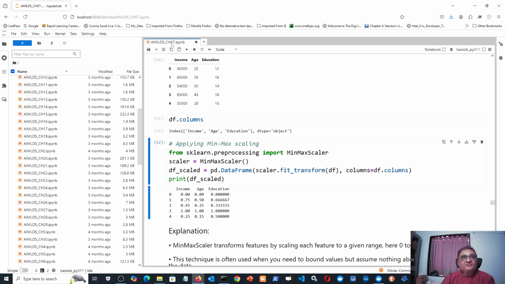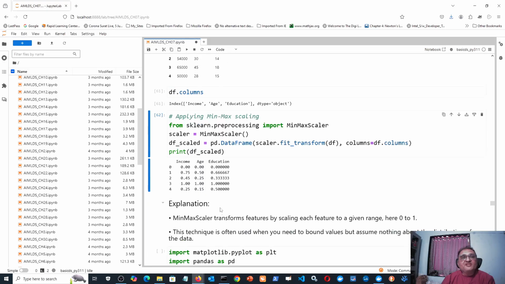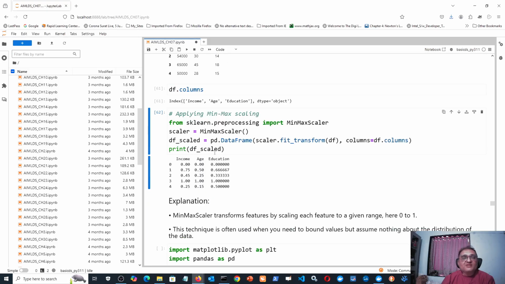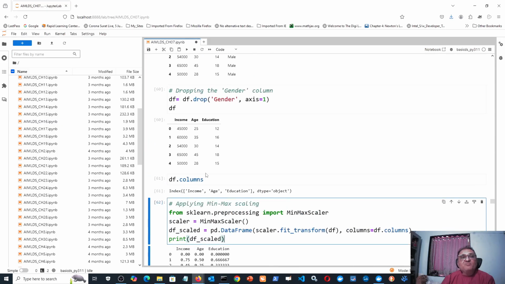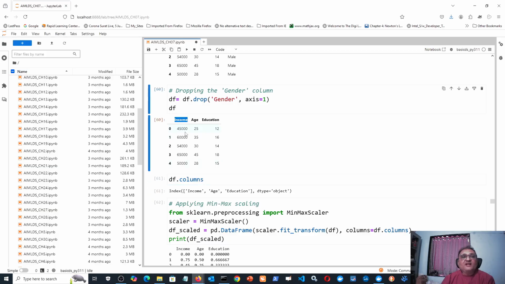But earlier each and every column was in a different range, while here all the columns after applying min-max scaling are in the range 0 to 1 only. That is a big advantage, because as we have seen earlier, if you build a model directly using this data, then the income variable will dominate the prediction unnecessarily, because its values are in thousands, while age and education are only 2-digit variables.